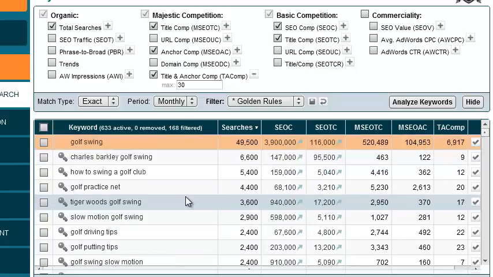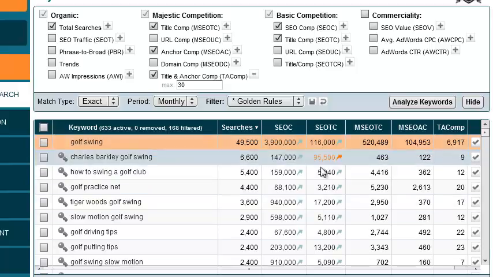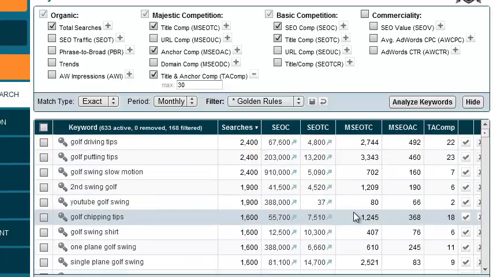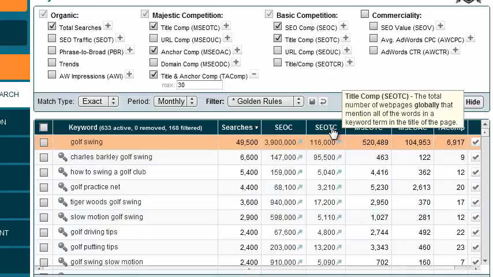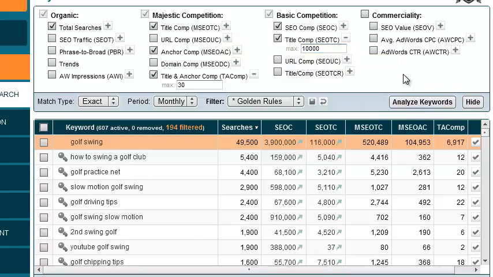Now, one thing we can do is put some filters in here to weed out some of the higher competition ones. Because I have so many that look like they're pretty low competition, for the title tag competition up here, I'm just going to do a max of 10,000. And that'll weed out a bunch of them. And that actually still gives me some pretty good volume searches here.